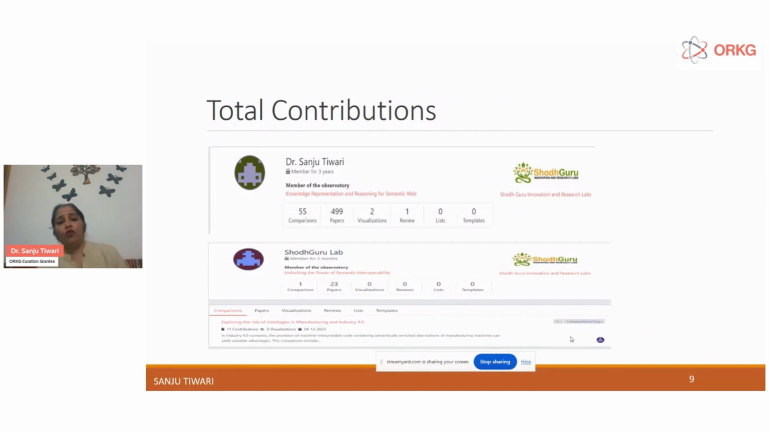So now I would like to highlight the total contribution that I have made, which included 499 papers along with 55 comparisons, because I am working in two observatories. So in the first I have this amount of papers, and then the second, by the Shodh Guru Lab, there are 23 papers and one comparison. And you can see the total contribution of both accounts.